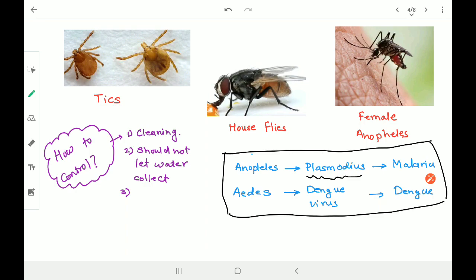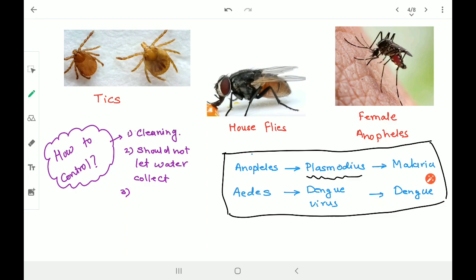Okay, how to prevent it? Especially cleaning, and we should not allow water lodging, and keep the area or surroundings dry. These are the simple ways to maintain hygiene. Very simple ways that can easily prevent such diseases from coming to us. Even the government takes a lot of precautionary actions against these kinds of insects.